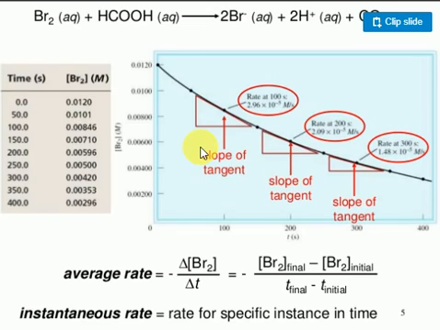One train is moving from Chennai to Madurai, and it takes 6 to 7 hours to reach. This is nothing but the average rate of reaction. Average is the total change in the concentration divided by the total time required. I want to know exactly how much speed it is traveling at a certain particular time. That's called instantaneous. If you want to find the rate of reaction at an instant of time, you use this one.